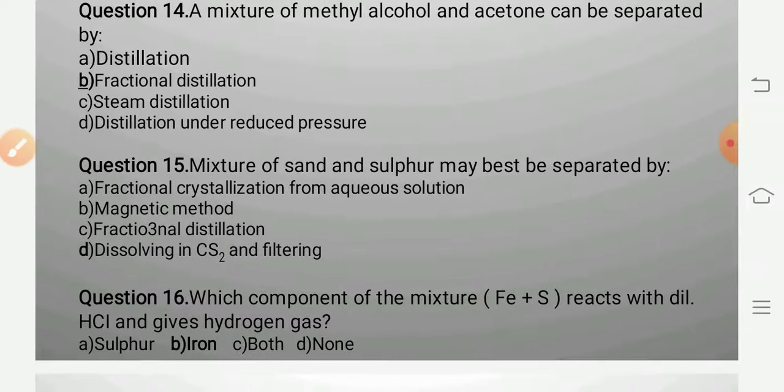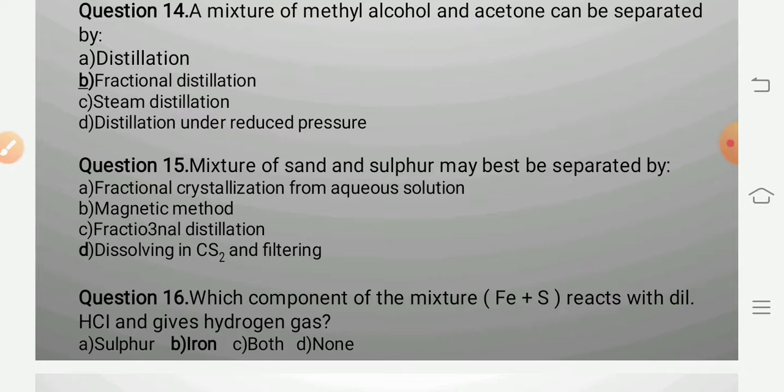Question 15. A mixture of sand and sulfur may be best separated by. Now, sand does not dissolve in carbon disulfide. Sulfur dissolves in carbon disulfide. The solution of sulfur is made and this solution is evaporated.